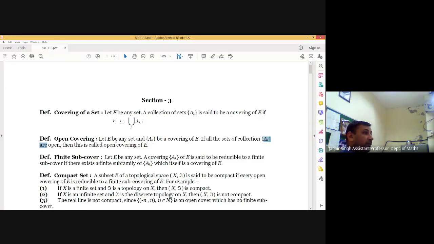Why? Because if we consider the open cover of singletons {a1}, {a2}, {a3}, {a4}, where a1, a2, a3, a4 are the members of X, then this collection of singletons becomes an open cover of X, and it cannot be reduced to a finite subcover. Reason: if we skip even a single member of this collection, then that element of X will not be covered.